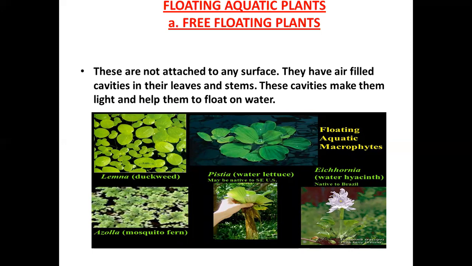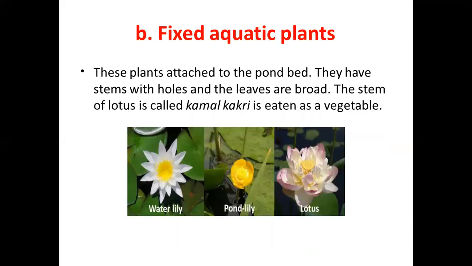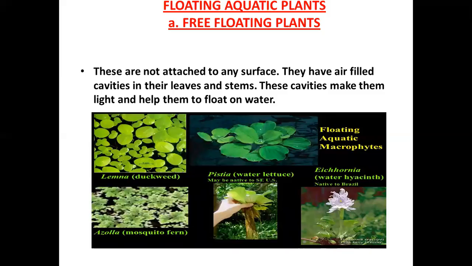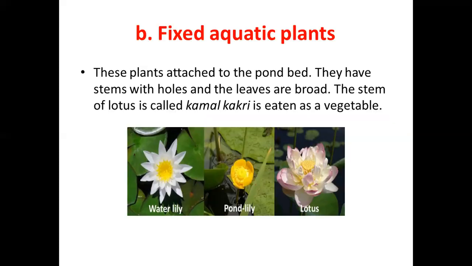Free floating aquatic plants are not attached to any surface. They have air-filled cavities in their leaves and stems. These cavities make them light and help them to float on water. Coming to fixed aquatic plants, these plants are attached to the pond bed. They have stems with holes and the leaves are broad. The stem of lotus is called as kamal kakri and is eaten as a vegetable. Examples for fixed aquatic plants are water lily and lotus. Examples for free floating aquatic plants are duckweed, water lettuce and water hyacinth.